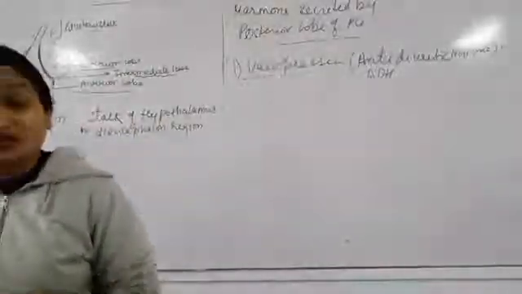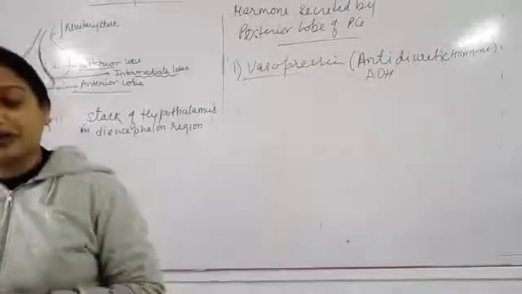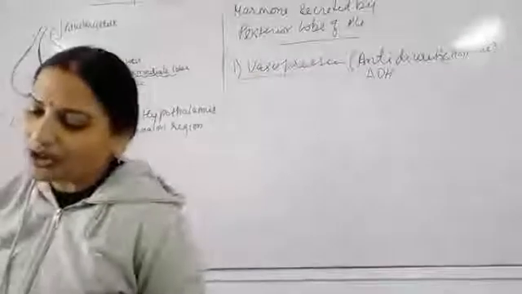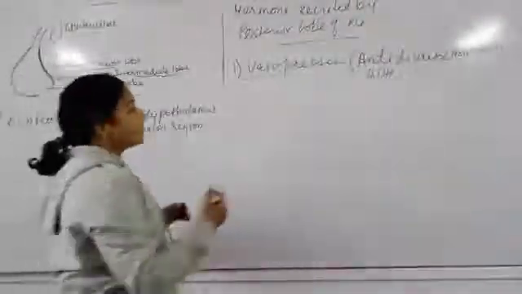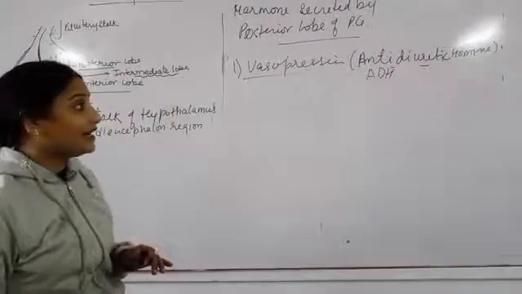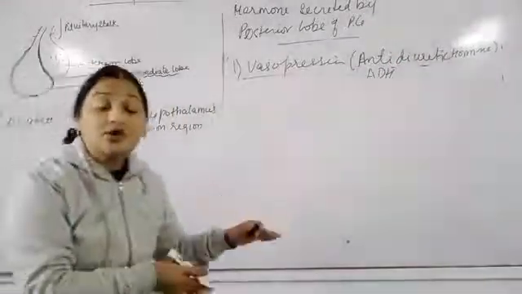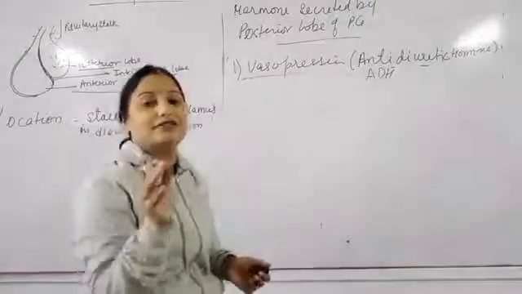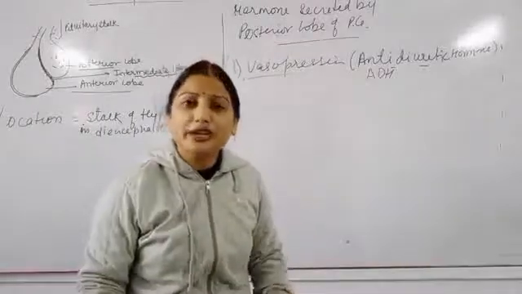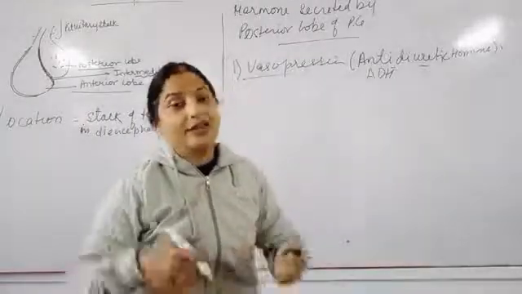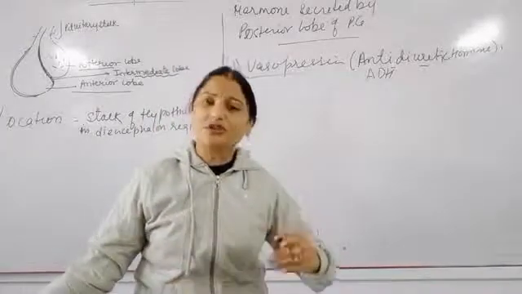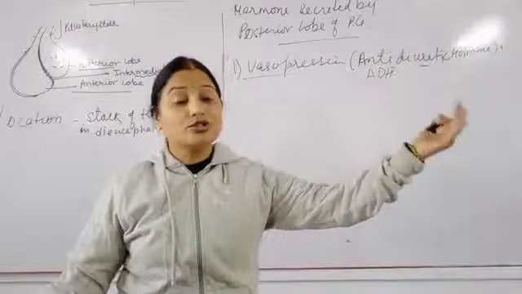ADH controls reabsorption of water from the glomerular filtrate by kidney and reduces the urine volume. Hence it is called the antidiuretic hormone. Now children, once again, from the name itself it is clear. If it is diuretic hormone, it means something is related with the kidney. What is the job of the kidney? Just for the purification of the blood and to give out the waste in the form of urine. And just to give the useful nutrients once again back to the body itself.